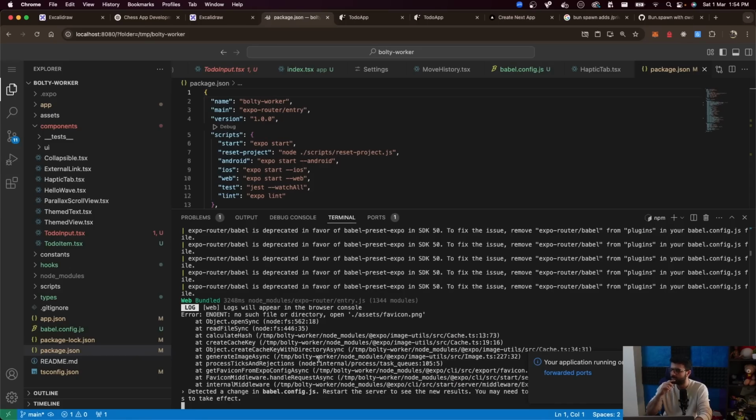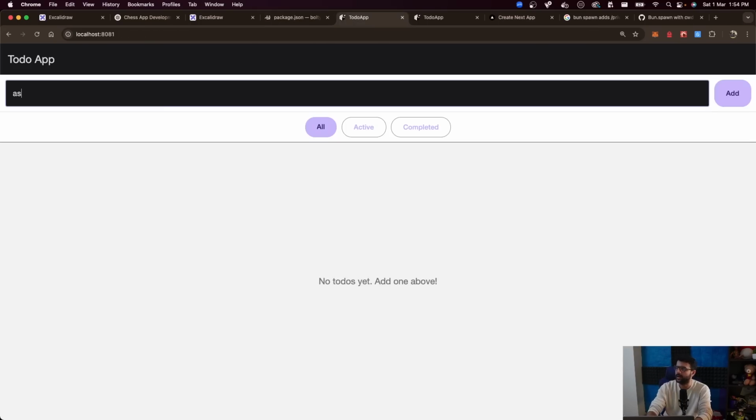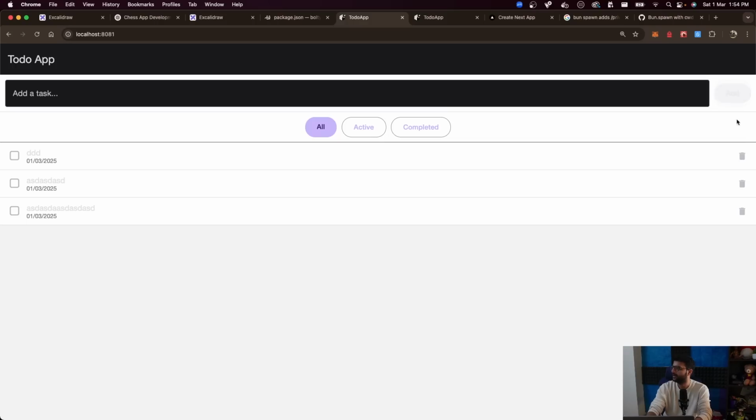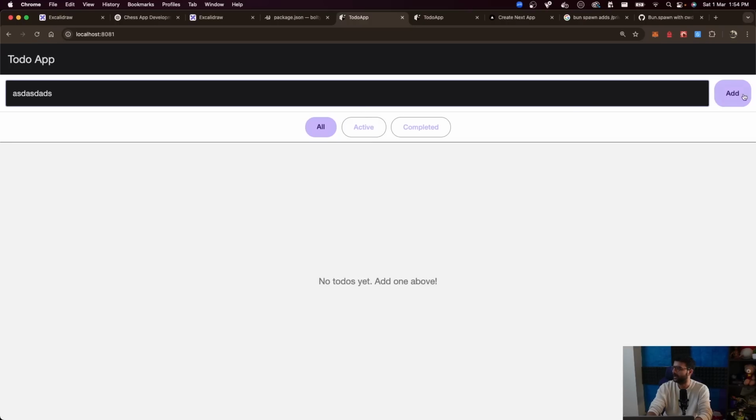I do see some logs still, but the to-do app seems to be working. I can add a task. How do I add a task? Add. I can delete a task. I can mark a task as done. And then I can clear the completed tasks. I can see all the active tasks, the completed tasks, and so on and so forth.